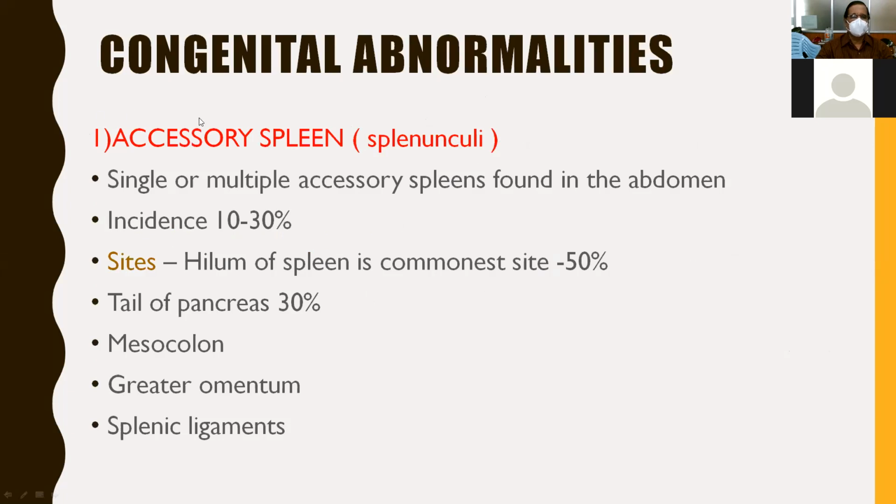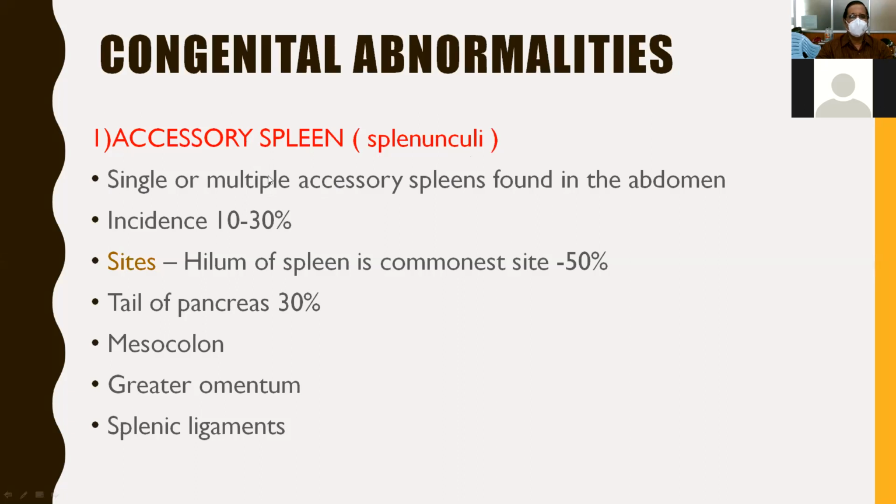So in hypersplenism, where there is destruction of all blood cells, when you are doing splenectomy, you must always look for accessory spleens, which are called splenunculi, because if you remove only the main spleen, some of the accessory spleens which are present in the abdomen will produce hemolysis again. So this is very, very important.